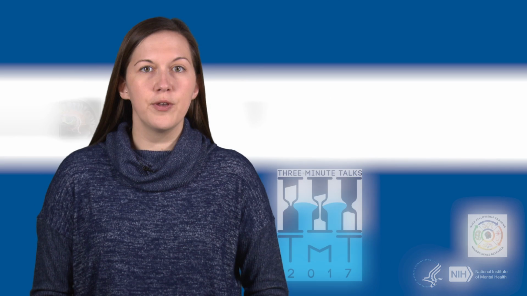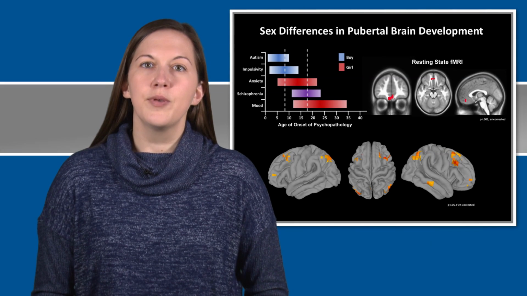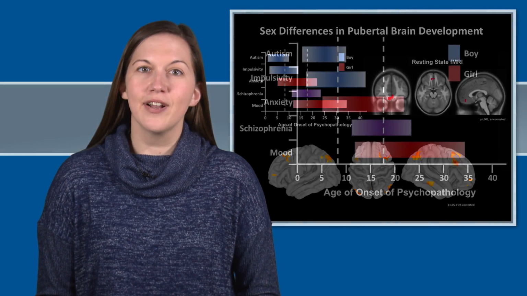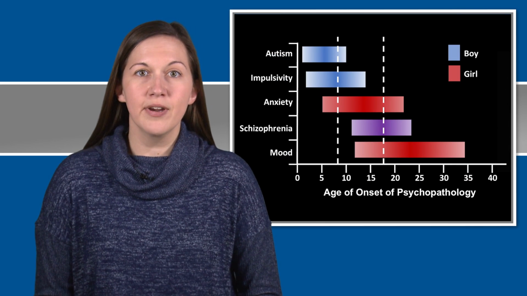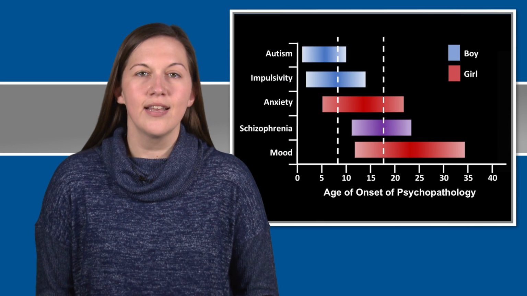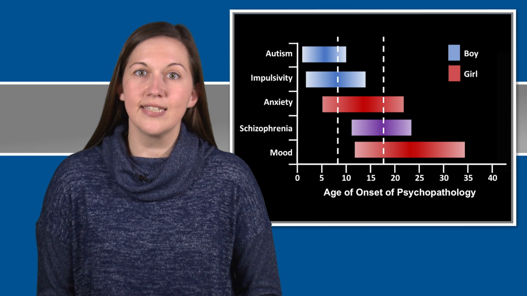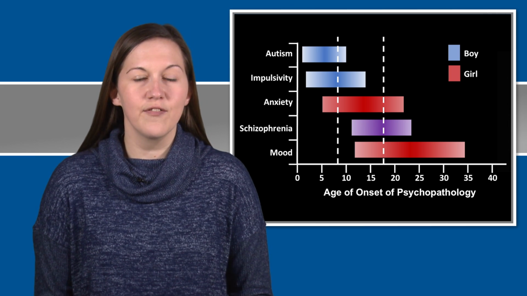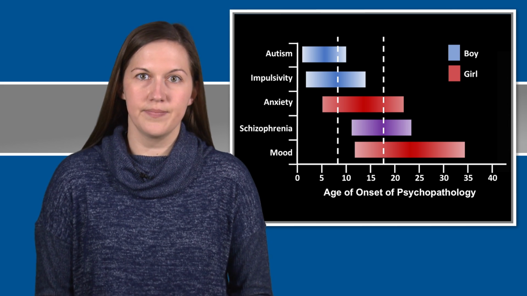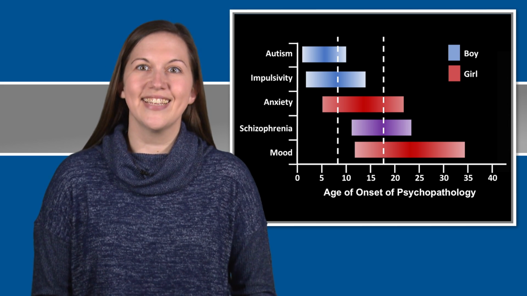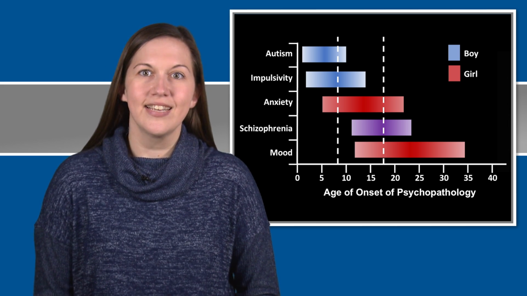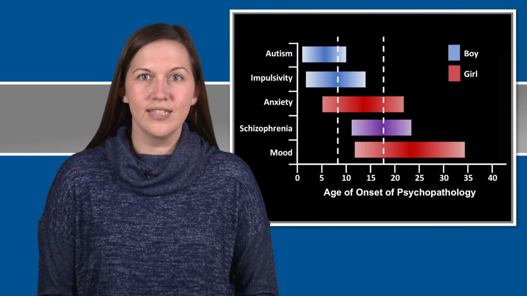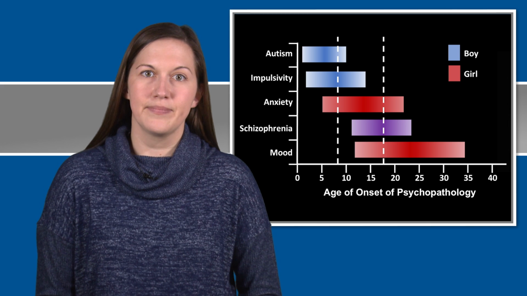I want to talk to you about puberty and psychopathology. Puberty is a time of increased onset of several neuropsychiatric disorders. However, across the pubertal transition, demarcated here by the white dashed line, there is a demonstrable sex difference in disease prevalence, such that girls show a 2- to 3-fold increase in onset of mood and anxiety disorders compared to boys. So one hypothesis is that the activation of the reproductive axis and the production of gonadal hormones, including estrogen, increases disease vulnerability for girls at this time.